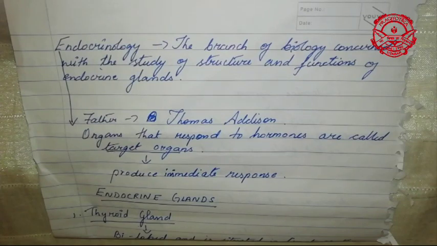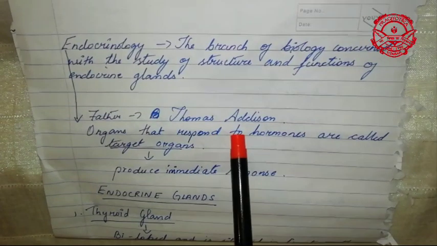Then in your book, you will find the term endocrinology. Endocrinology is the branch of biology that studies the structure and function of your endocrine glands. So if they ask you what endocrinology is, it is just the study of the structure and function of your endocrine glands. For example, when you study the function and structure of your thyroid gland, pituitary gland, adrenal gland, and pancreas, that is known as endocrinology. The father of endocrinology is Thomas Edison.